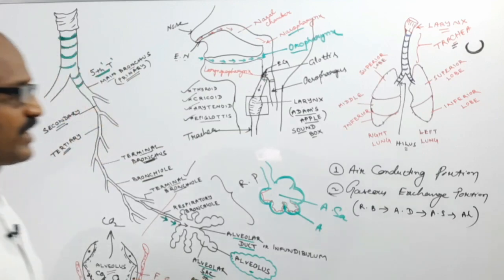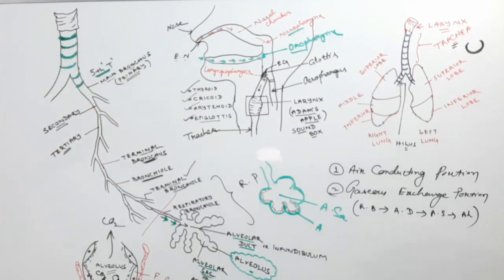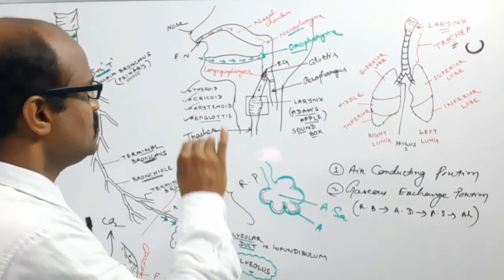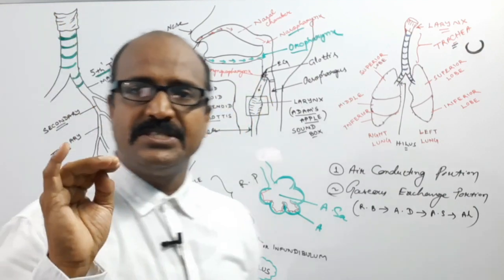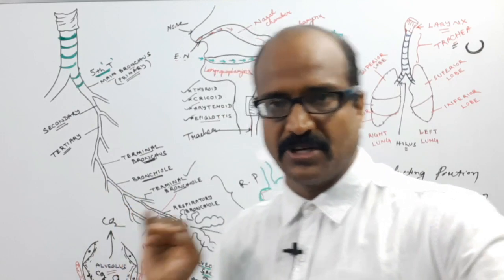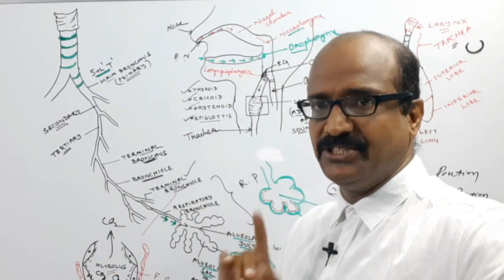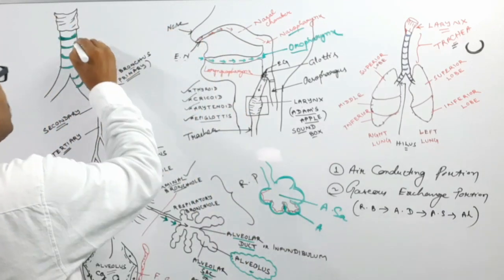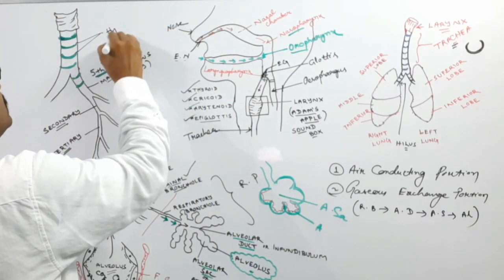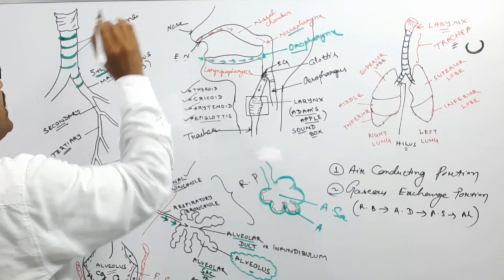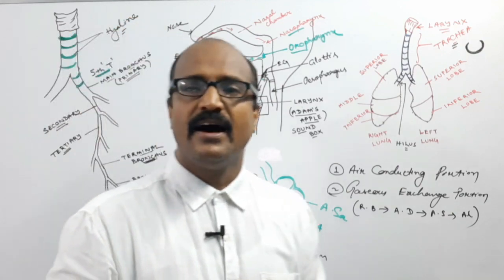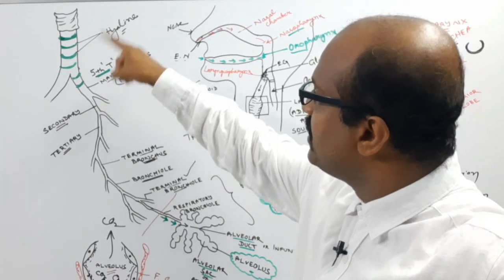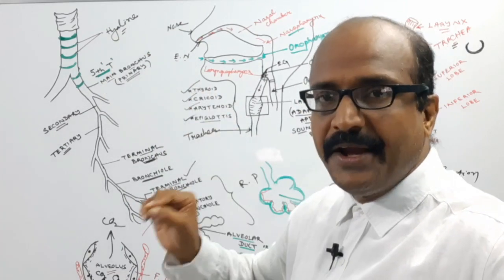Okay, so this is the gaseous exchange portion. One thing is that the epiglottis is an elastic cartilaginous structure, but these ring-shaped cartilages are hyaline cartilage. Internally, the trachea is lined by